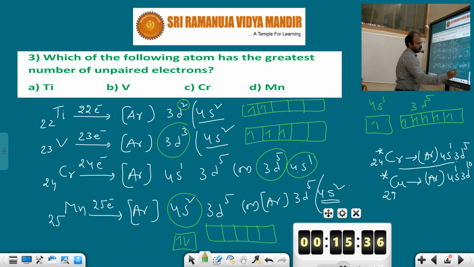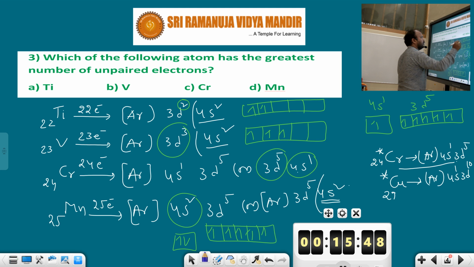Here, how many unpaired electrons are there? Number of unpaired electrons are 2. Here, number of unpaired electrons are 3. Here the S subshell contains 1 unpaired electron. The D subshell contains 5 unpaired electrons. Total unpaired electrons are 5.